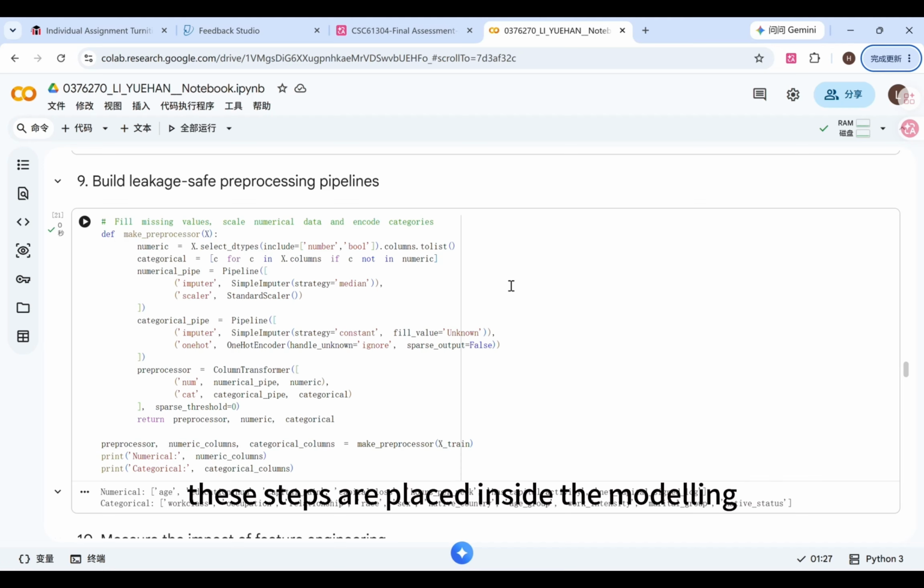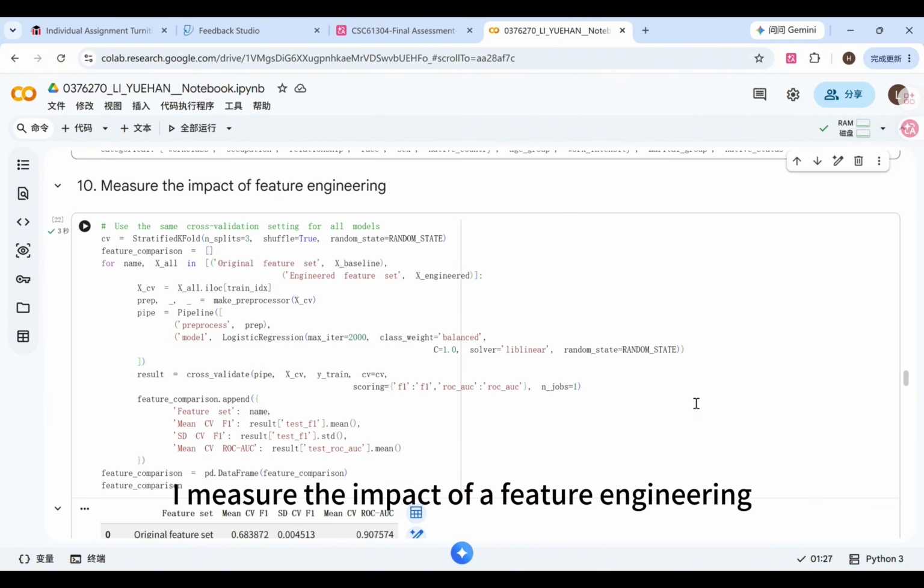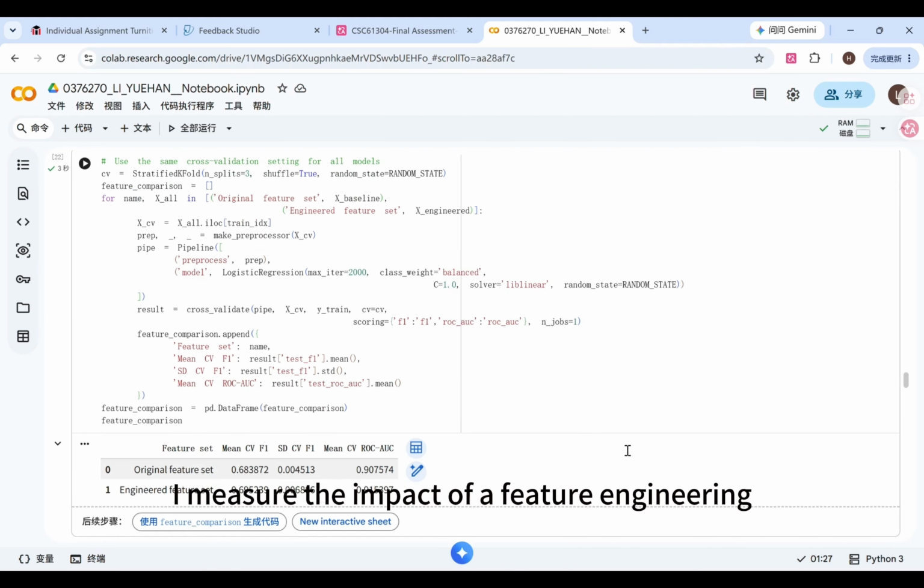These steps are placed inside the modeling pipeline, so preprocessing is fitted only on the training data. That reduces the risk of data leakage. I measure the impact of the feature engineering using the same logistic regression settings and the same cross-validation strategy.